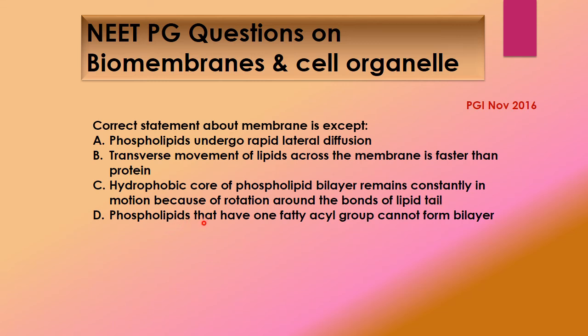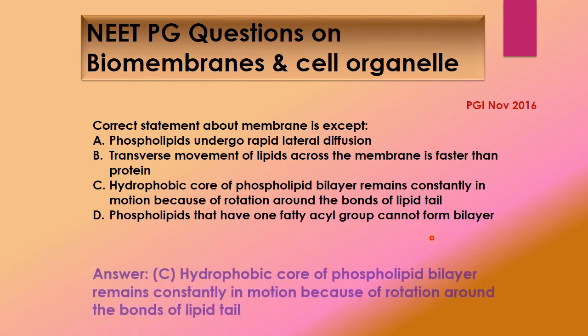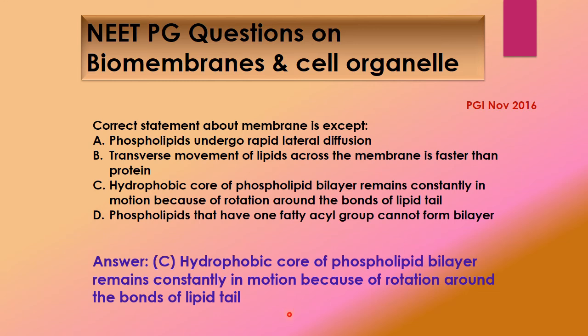Then phospholipids that have one fatty acyl group cannot form bilayer, and the answer is hydrophobic core of phospholipid bilayer remains constantly in motion because of rotation around the bonds of lipid tail.